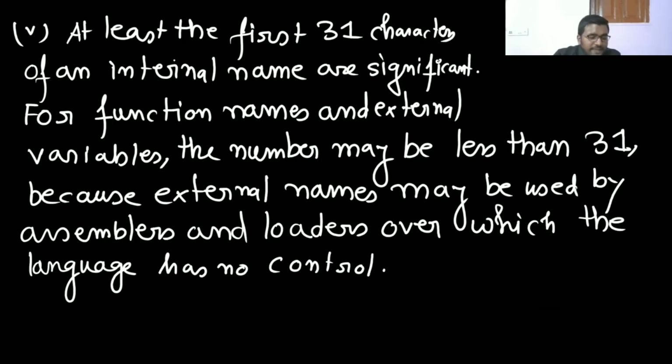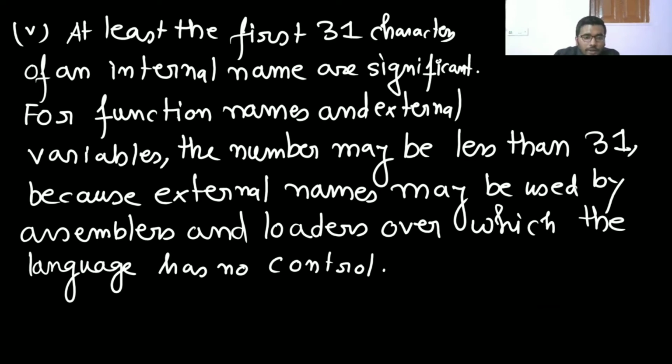Now while defining a variable name you should not use a keyword, keywords like if, else, int, float, etc. Here I am saying that at least the first 31 characters of an internal name are significant. Means if you are giving a name to a variable, 31 characters are essential.